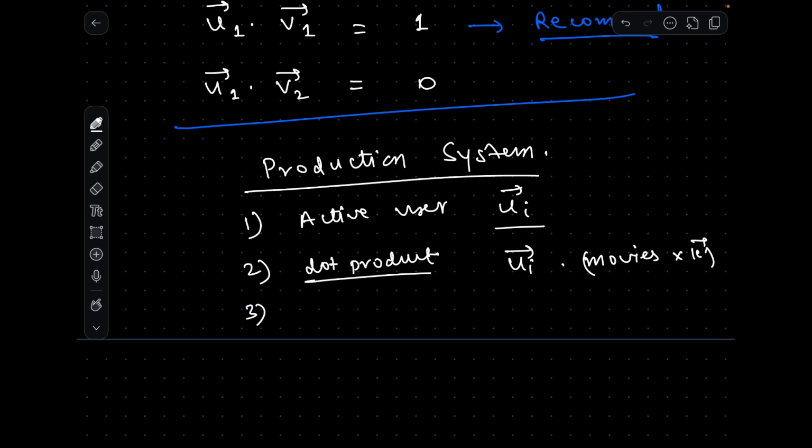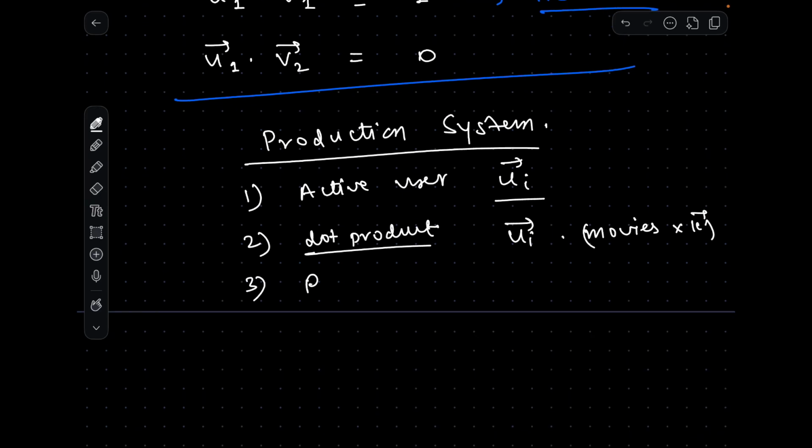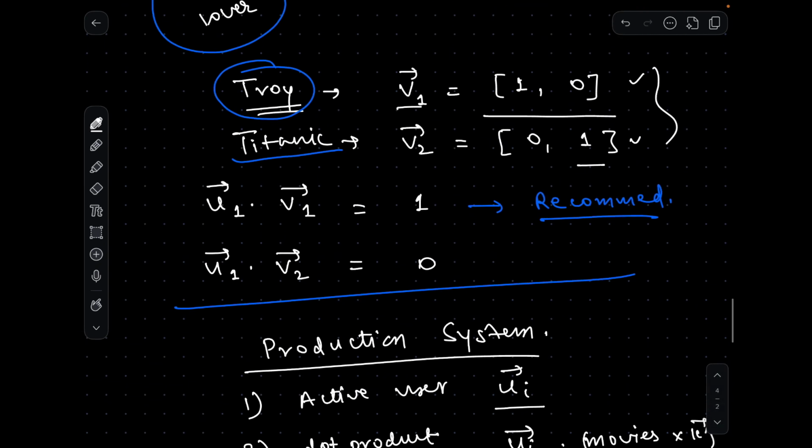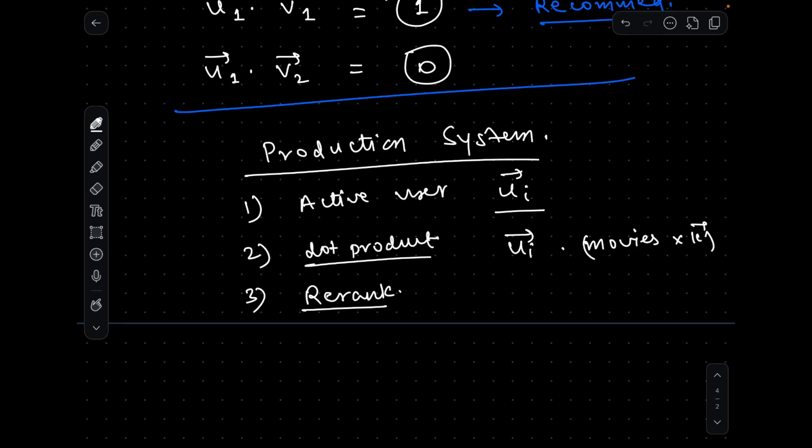And then we will not recommend all the movies, we will re-rank. Okay, we will re-rank based on the dot product value which you will get. Here we got absolute values like 1 and 0, but you might get 0.8, 0.5, something like that. And then based on the values which you have got, you will re-rank and you will only recommend the top n items. Okay, maybe the top 10 movies, or the top 5 products, something like that you can recommend to your users. So this is how matrix factorization works, and this is how it is used in the actual recommender system.